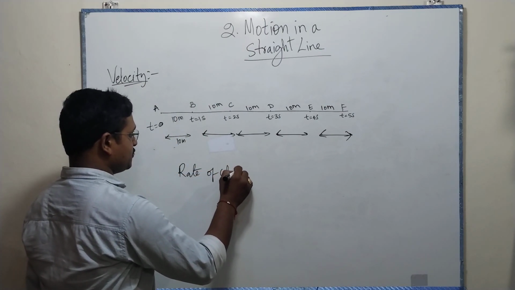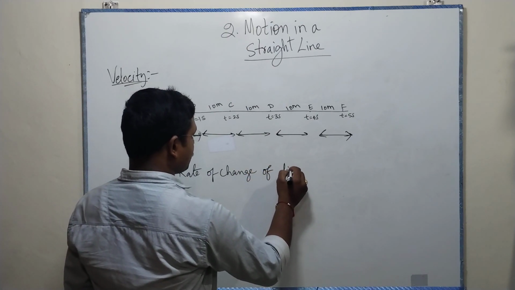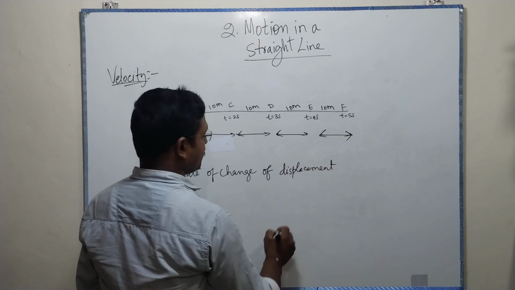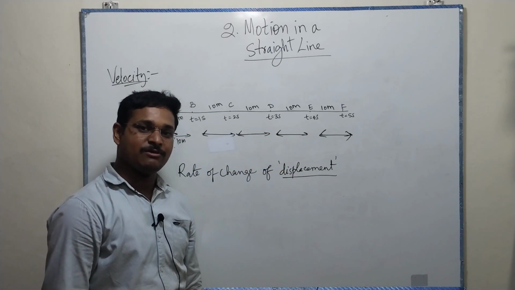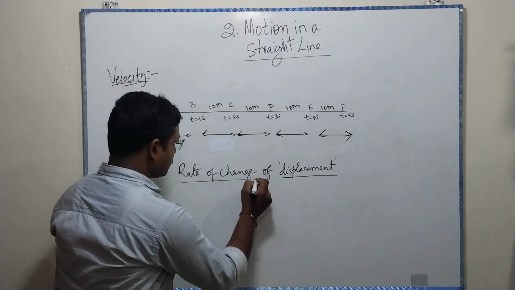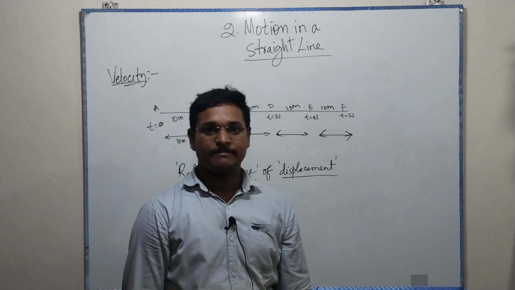of change of displacement. Why are we saying displacement here? Because it's a straight line. It's a straight line. That's why we say it's a displacement. Rate of change. What is this rate of change? What is rate of change generally?